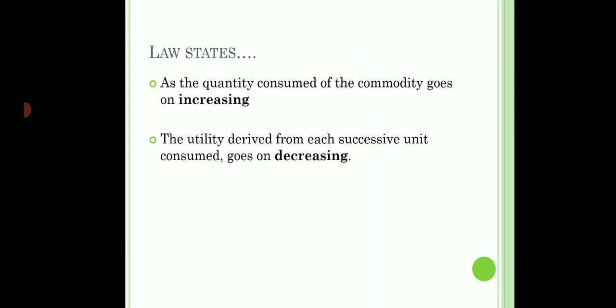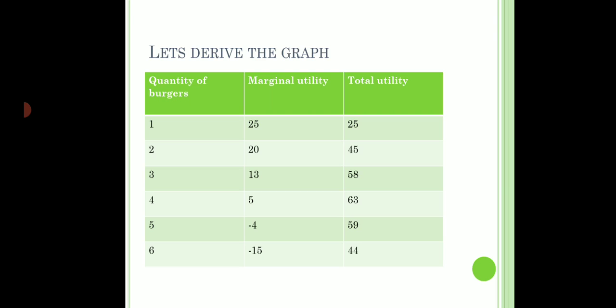Let's try to derive the graph and understand this with the help of an example. Since this is the cardinal approach, and under the cardinal approach we can measure utility, we can put numbers to utility. So the first unit of burger gives me 25 units of satisfaction. So marginal utility is 25. Now as per the law, the second unit is going to give me a little less satisfaction. Let's say that's 20 units. Similarly, with the third burger, it's 13 units. The fourth gives me 5 units.